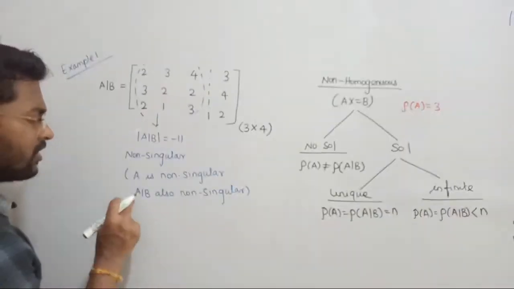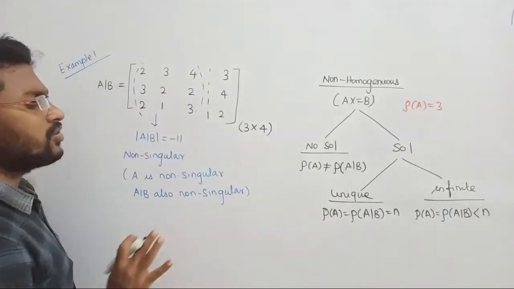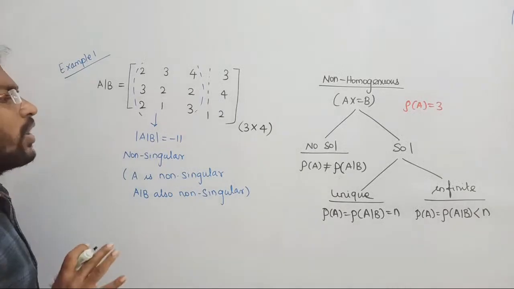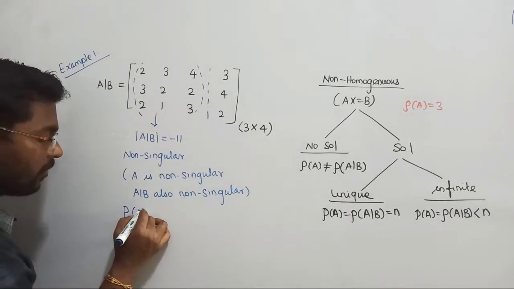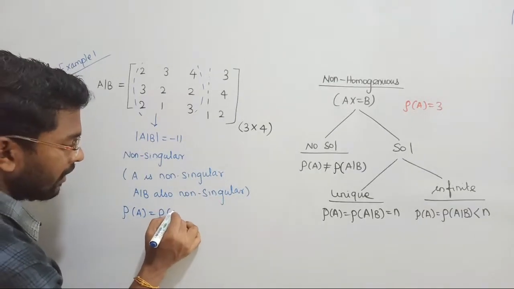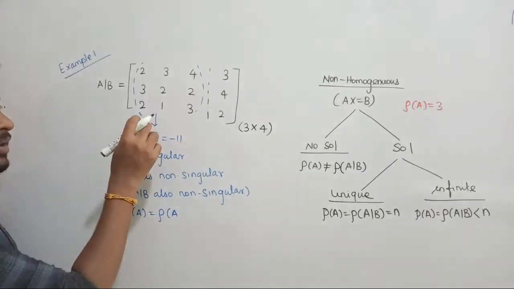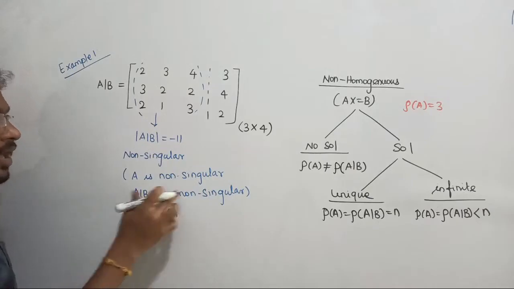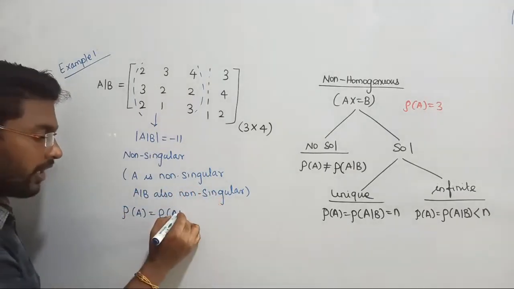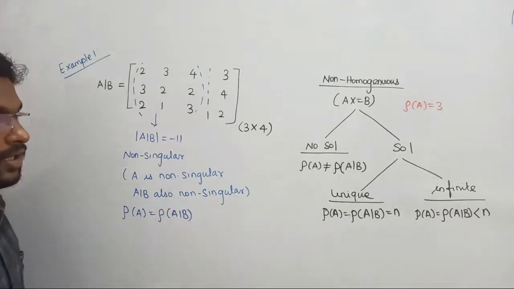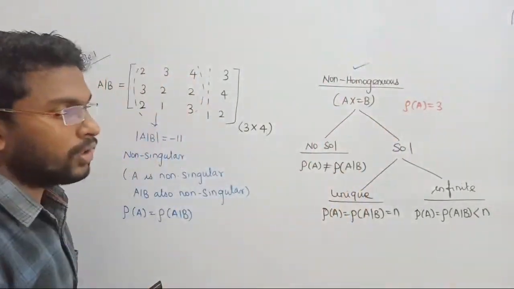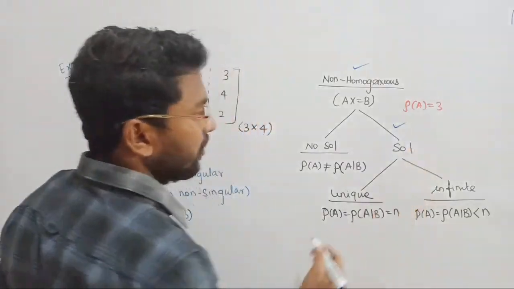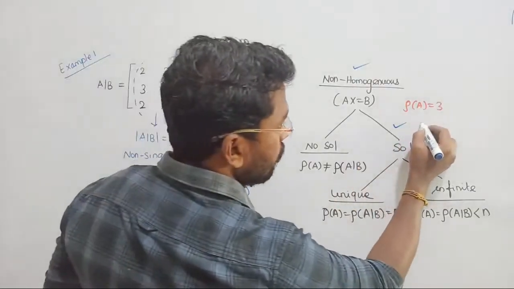Okay, fine. So if A is non-singular, automatically AB is also non-singular. That is the conclusion. So can I say rank of A and rank of AB are equal? Because rank of A has come such that matrix A is non-singular. Then AB is non-singular only. So rank of A and rank of AB are equal. First statement. But this is not enough for me. The first conclusion is that we found this is non-homogeneous. Next, we have to find whether this system has a solution. Because when will a solution come?